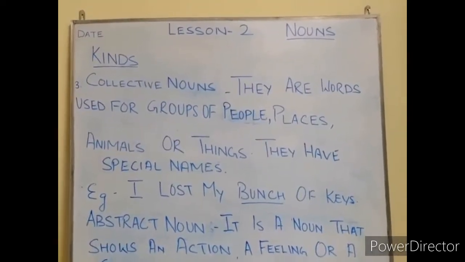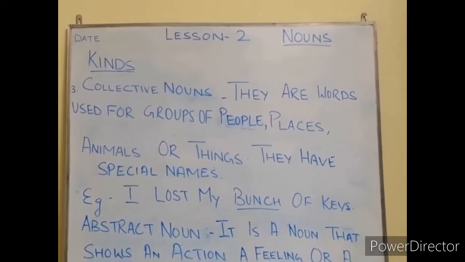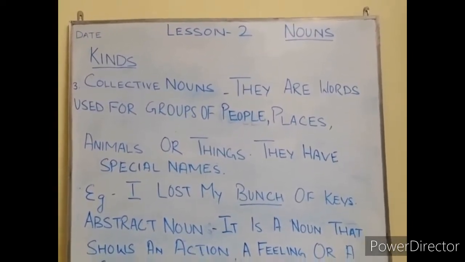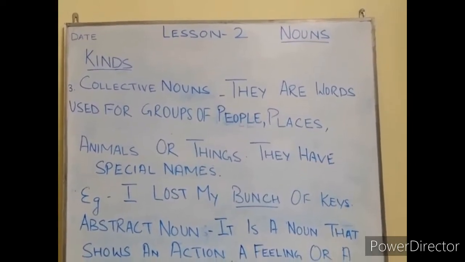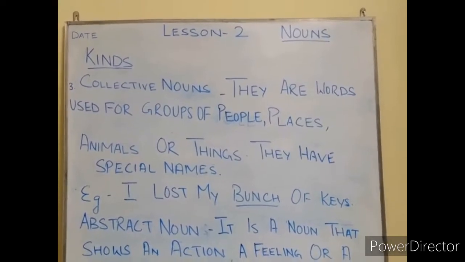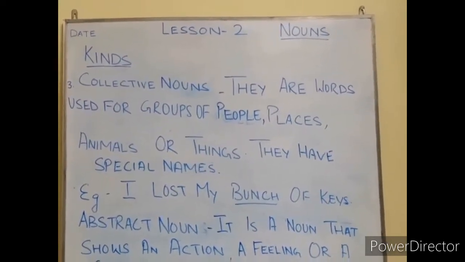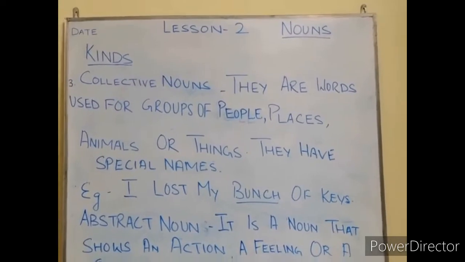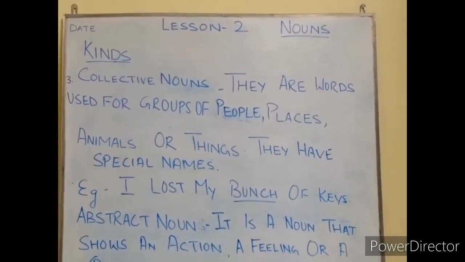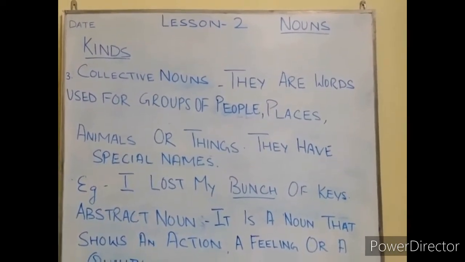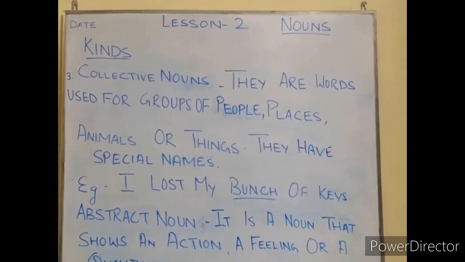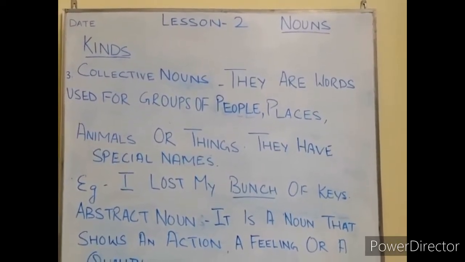Now the third type of noun is collective nouns. As the word suggests, collective shows collection. So the definition, you will write it down in your copy. Collective nouns are words used for groups of people, places, animals, or things. They have special names. I'm repeating, collective nouns.